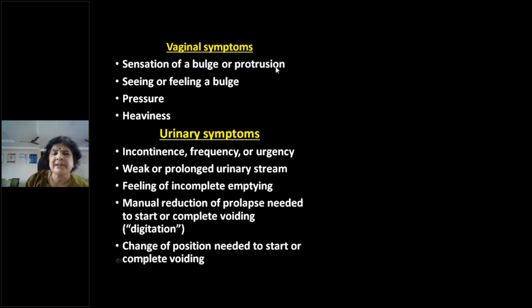So vaginal symptoms: sensation of bulge, protrusion, mass per vaginum, seeing or feeling a bulge when she is straining. Pressure symptoms, heaviness. Urinary symptoms are very, very important classically. Incontinence, that is stress urinary incontinence, will be there if she has got a urethrocele. Then frequency, urgency, a weak stream or a prolonged urinary stream, feeling of incomplete emptying, and manual reduction needed to start her complete voiding. That is called digitation. So she has to reduce by herself to void the urine. And change of position will be needed to start or complete the voiding.